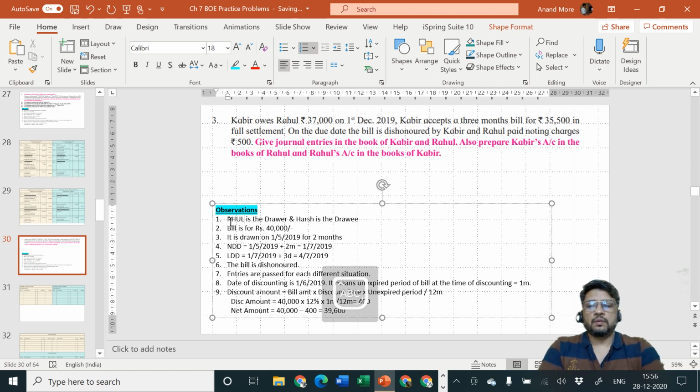Rahul is the creditor, equal to drawer, and Kabir is the debtor, equal to drawee. Okay, opening balance is of rupees 37,000.